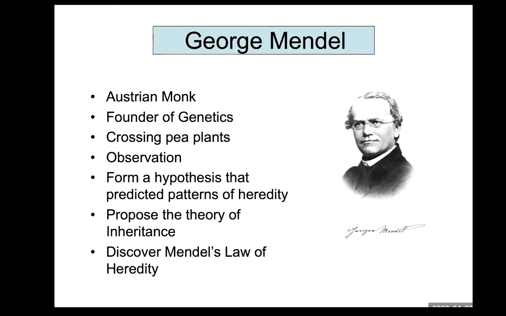He is the founder of genetics, and he was an Austrian monk, a priest, and he crossed varieties of pea plants and then observed offspring, and he proposed a hypothesis that predicted patterns of heredity. His proposal could be proved, therefore we accept the theory of inheritance proposed by George Mendel. So he discovered Mendel's law of heredity.